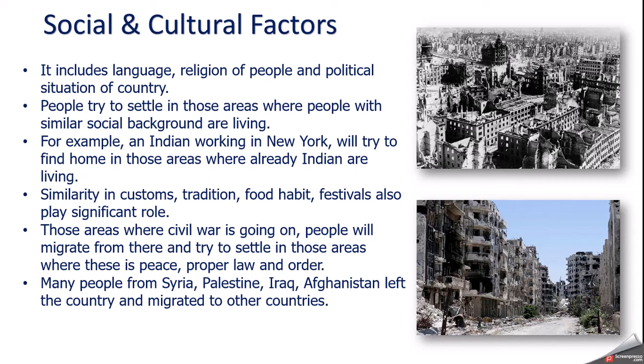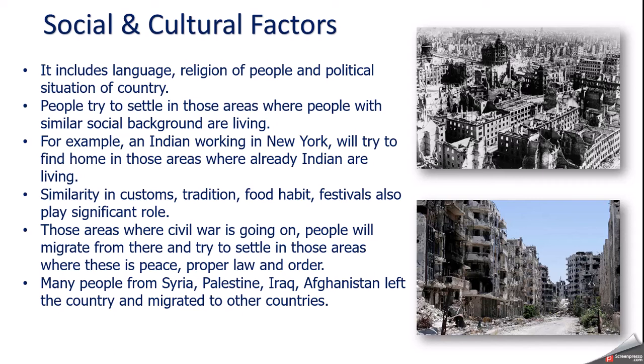People are fighting, there is a food crisis, and that's why people from those areas where there is no peace, no law and order, are moving to other parts of the world. They are leaving the place. On the right-hand side, you can see images of towns which have been completely destroyed by air bombings because of war. People living in these areas have either died or left the place.